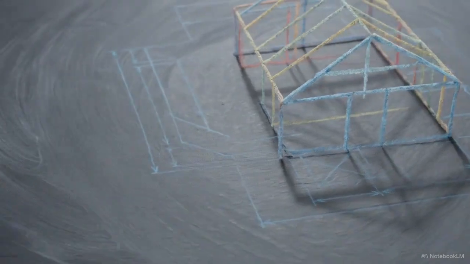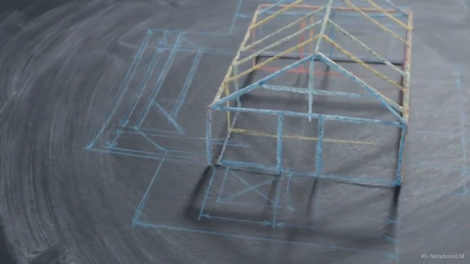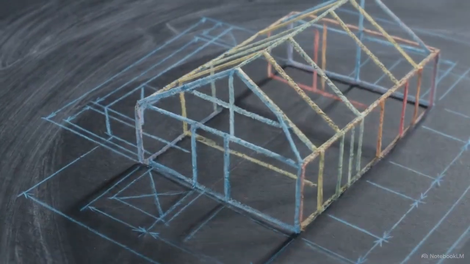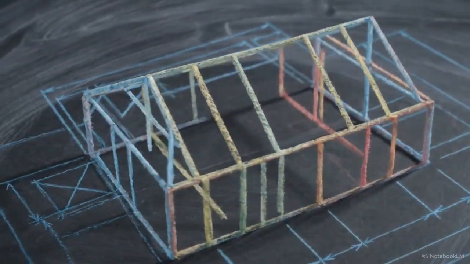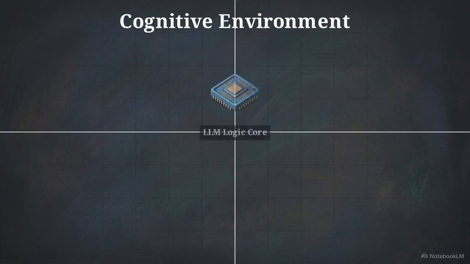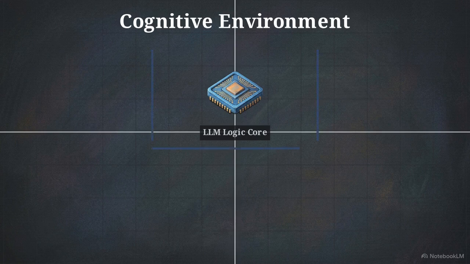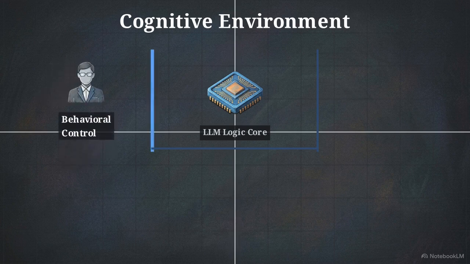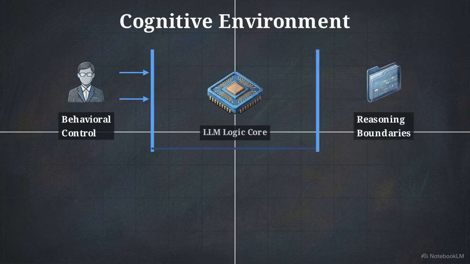To actually build this equilibrium, we have to move from a conceptual spectrum to a practical structural framework. This diagram illustrates what we call the cognitive environment. Prompt engineering is actually the deliberate construction of these boundaries around the language model's logic processing. The first pillar of this environment is behavioral control. This defines the precise persona, tone, and professional constraints the model must adopt before it evaluates your input. Next, we establish reasoning boundaries.